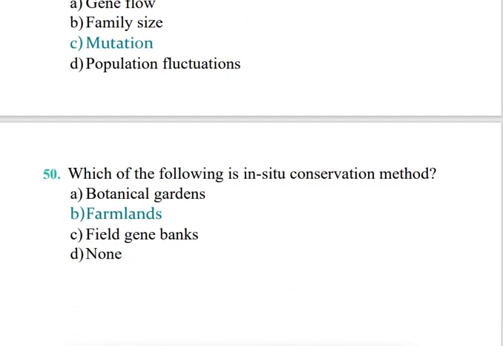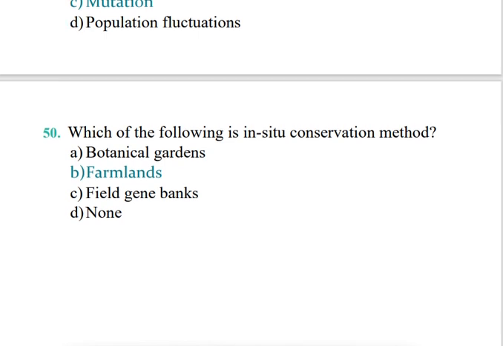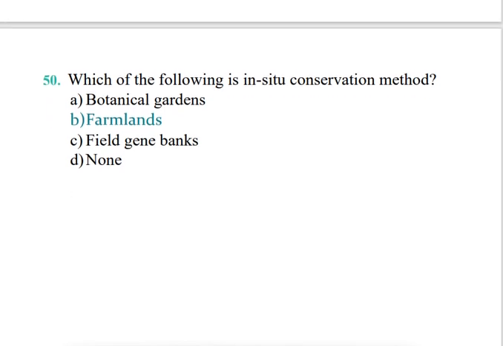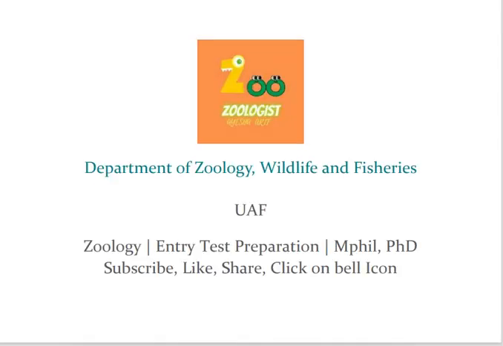Which of the following is an in situ conservation method? Farmlands are an in situ conservation method. Otherwise, botanical gardens, field gene banks, these are ex situ conservation methods. So today we have learned these questions. So it's the end of our video.